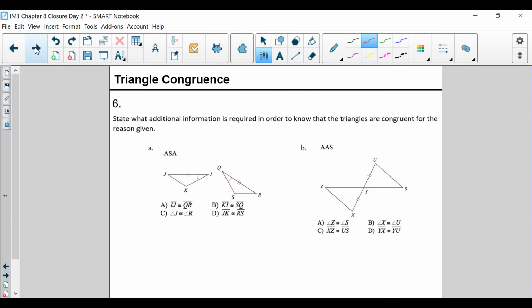Number 6 is talking about triangle congruency proofs. Remember, triangle congruency proofs, we have ASA, SAS, HL, and AAS, also known as the triangle congruency proofs.